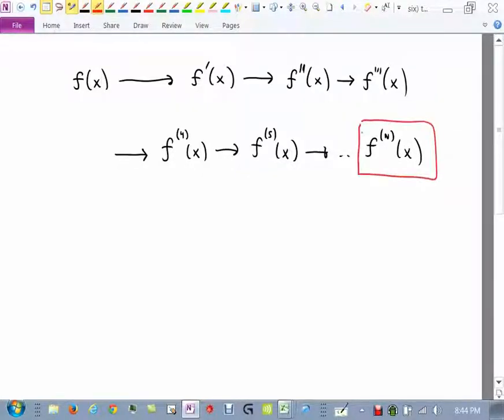Now, do not confuse that. You know, do not confuse f with the little 5 in parentheses of x with this. These are totally different things. This means take the function f and take its derivative 5 times. The other one means take the function f and raise it to the 5th power. So this is like an exponent raising to the 5th. This one is the 5th derivative. That's why we put it in parentheses. That way you can see it.